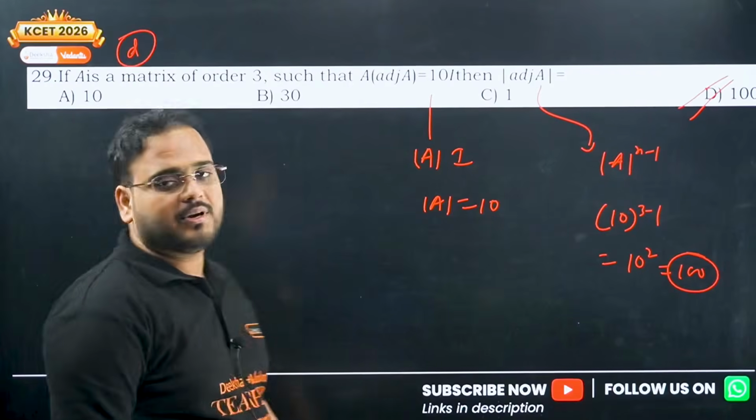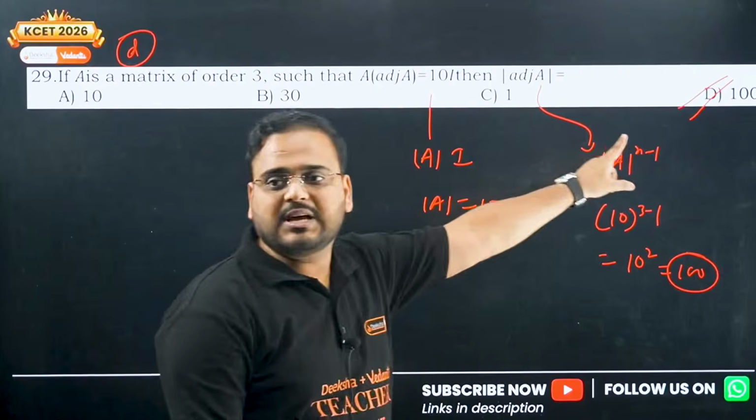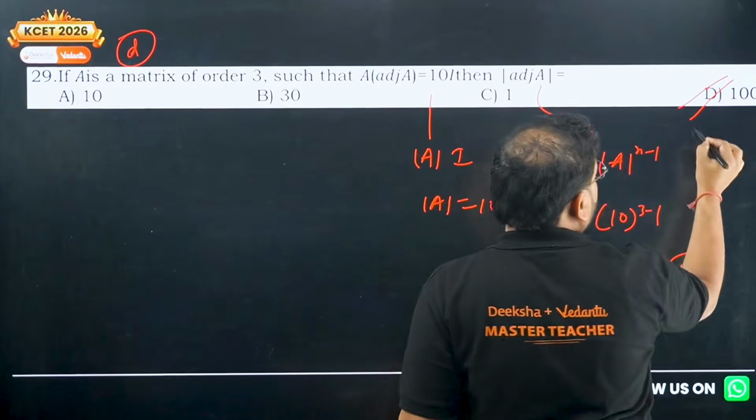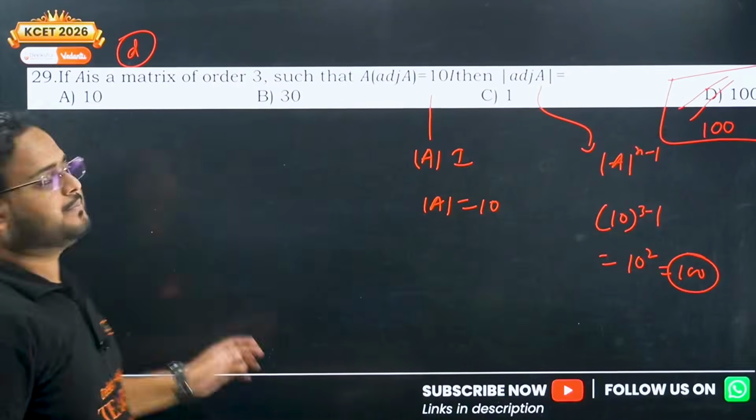Check here, option D. Clear enough? Okay, this is a little bit cut on this side, but the answer is option D over here. Please check. This is written as 100 over here.